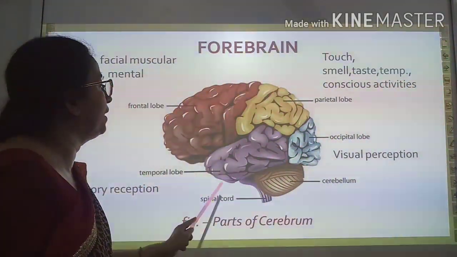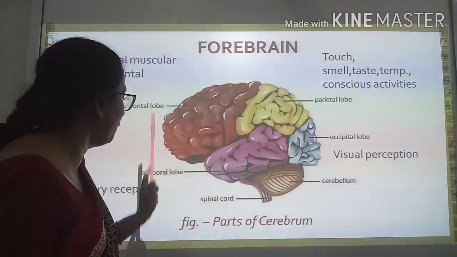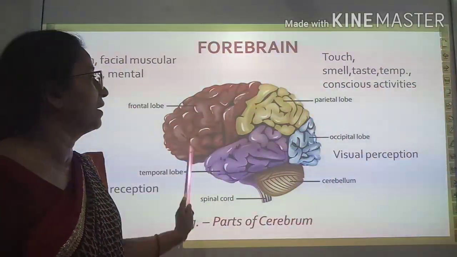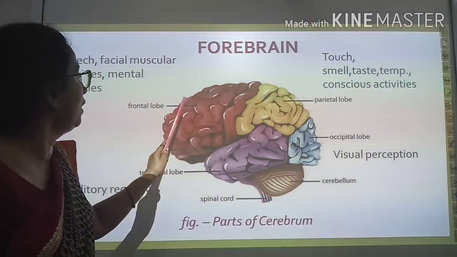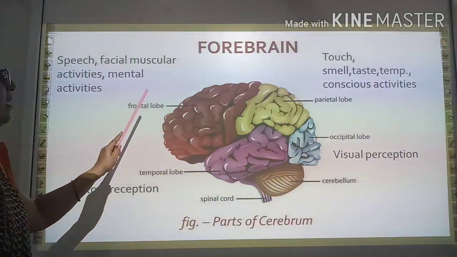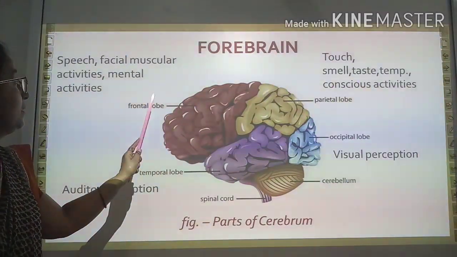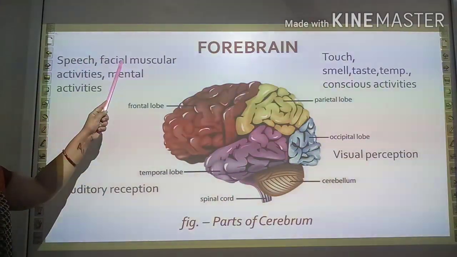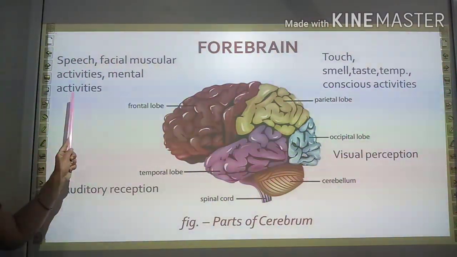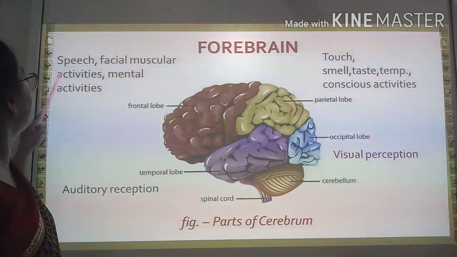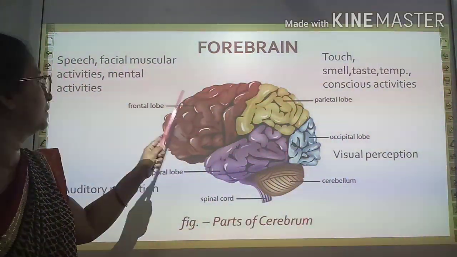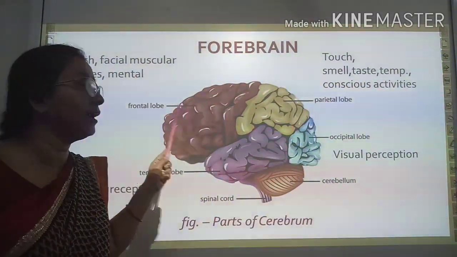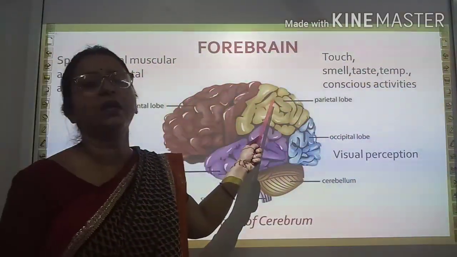Each lobe performs its different function. First, focus on frontal lobe. Look here. Frontal lobe is responsible for speech, facial muscular activities, mental activities, etc. That means all types of activities are done by frontal lobe. That means it controls and coordinates these activities.